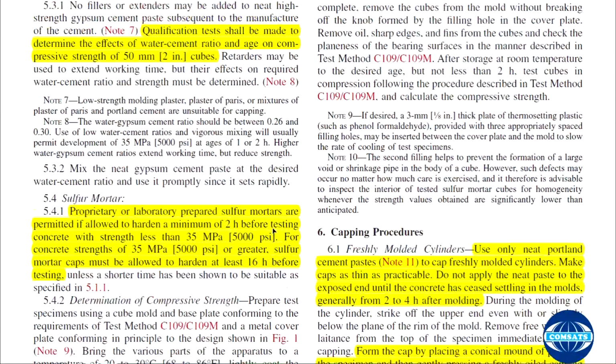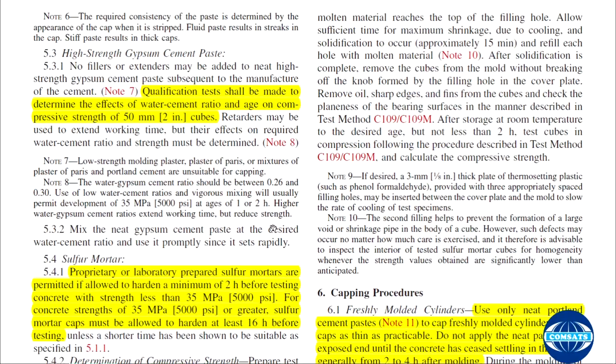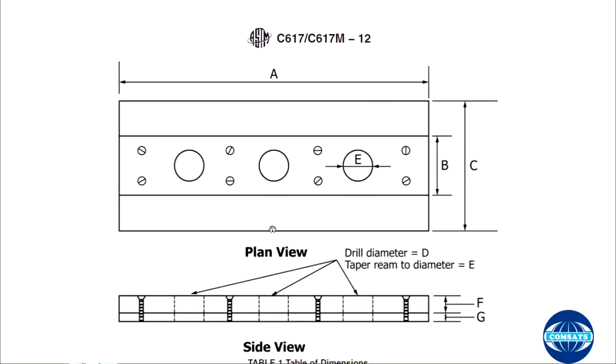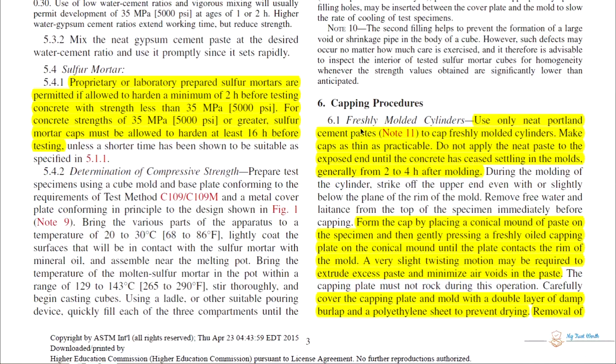Determination of the compressive strength. Okay, capping procedure. Freshly molded cylinders. Use only neat Portland cement paste to cap freshly molded cylinders. Make caps as thin as practicable. Do not apply the cement paste to the exposed end until the concrete has ceased settling in the mold, generally from 2 to 4 hours after molding.